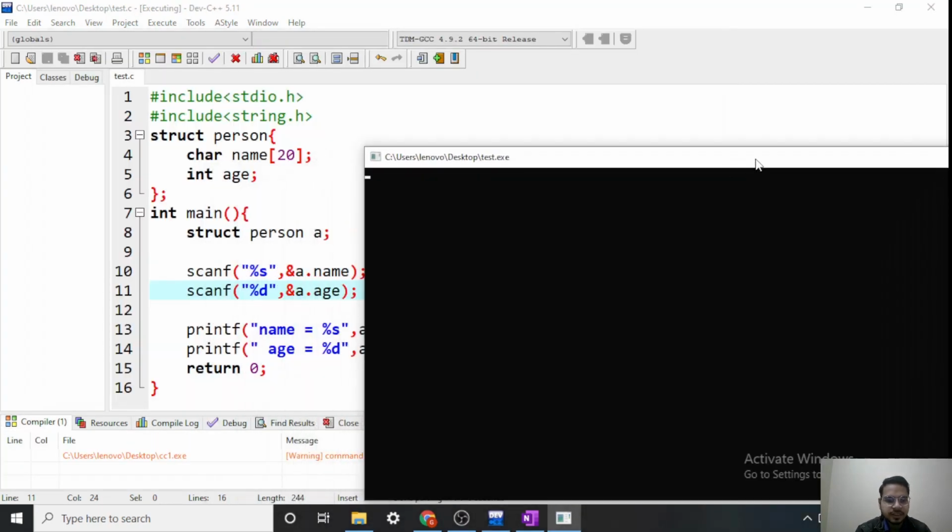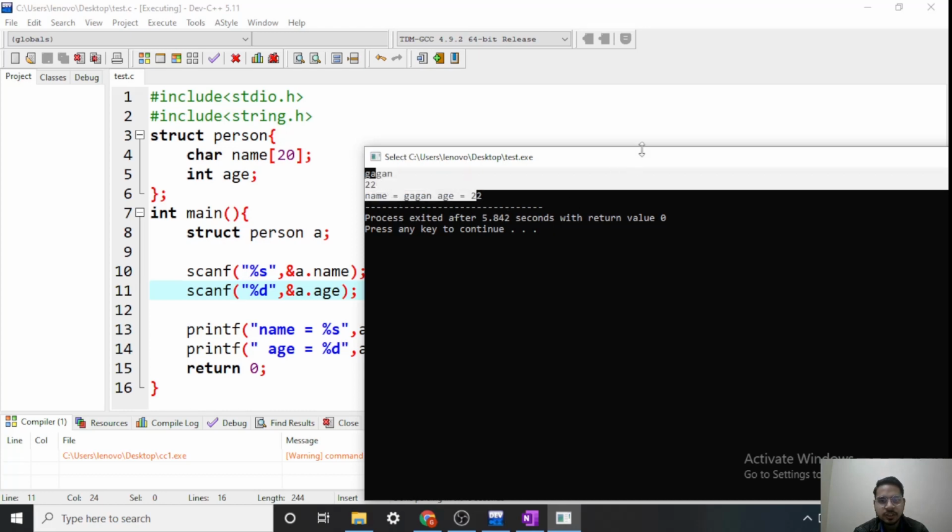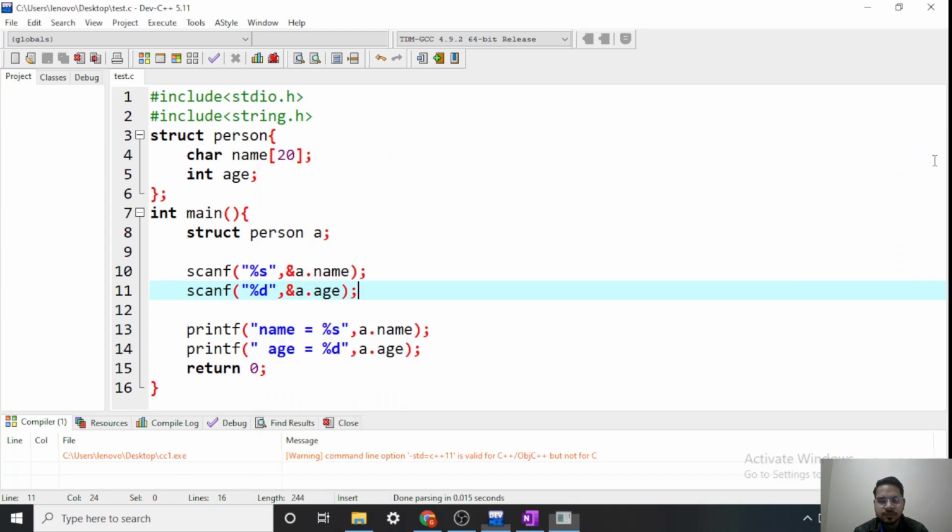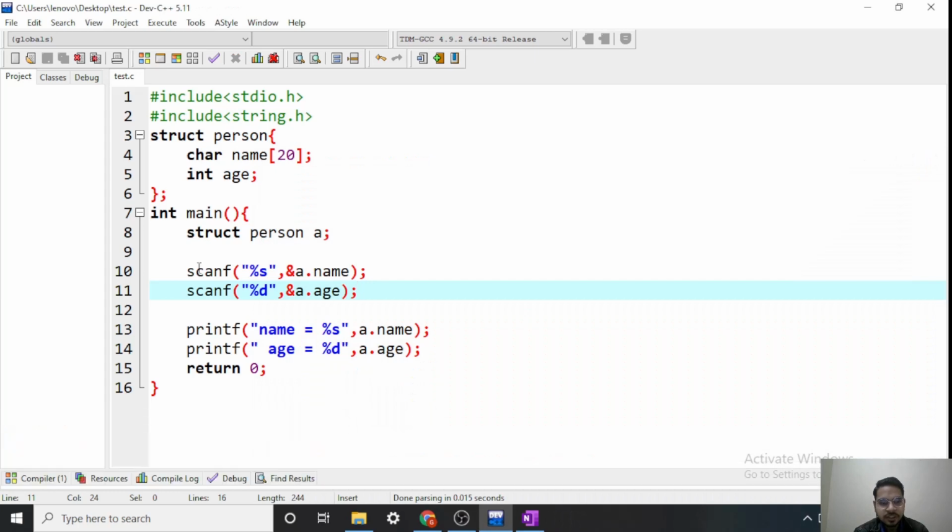So first I will enter name, then I will enter age. Now you can see I am getting the same output. Name equals to Gagan, age equals to 22. Okay. One more thing, instead of writing two scanfs and two printfs, we can even combine them.